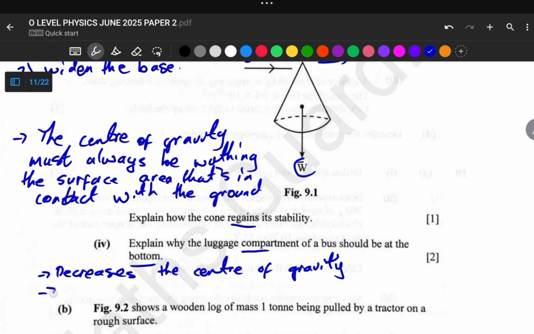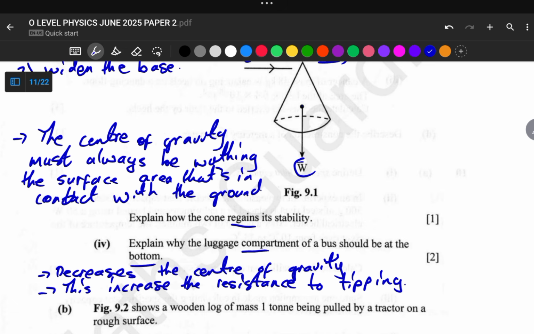Okay, and the second point is that this then increases the resistance to tipping.